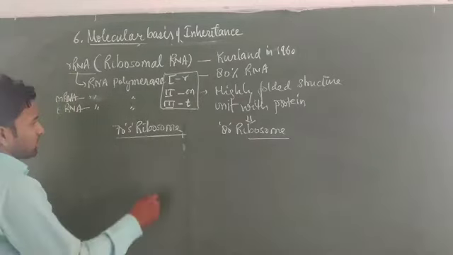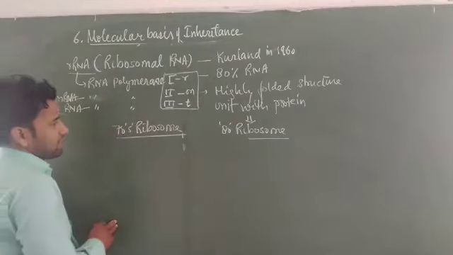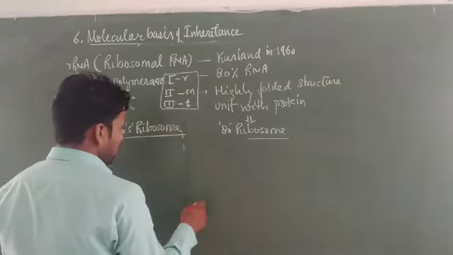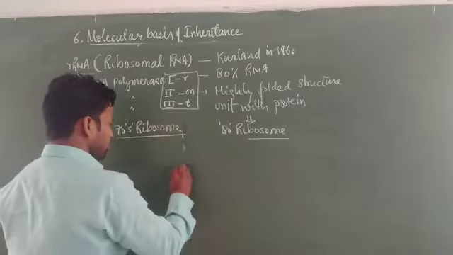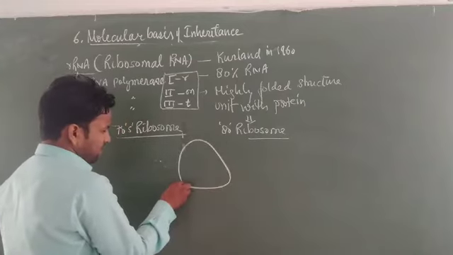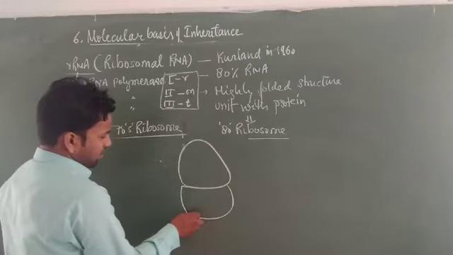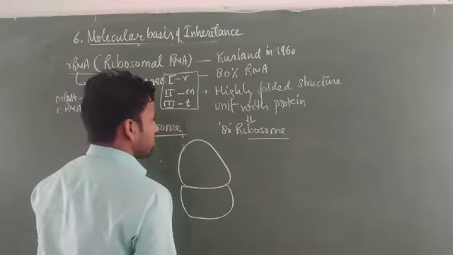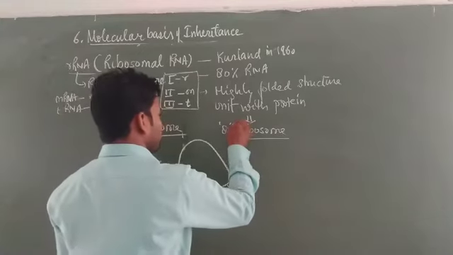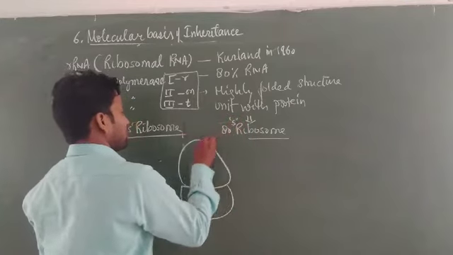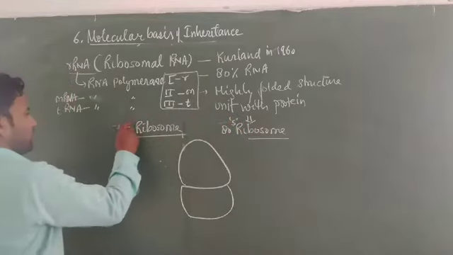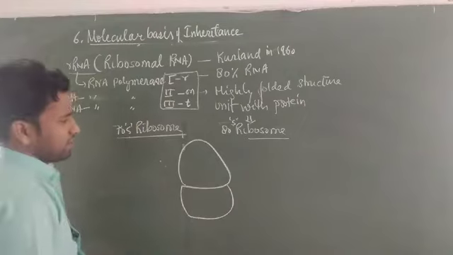Now students, what is the difference between 70S and 80S ribosomes? Suppose this is a ribosome, this is the structure of a ribosome. Ribosomes are generally measured by a unit called the Svedberg unit, so it is also called 80S. It represents the sedimentation coefficient, 70S and 80S.